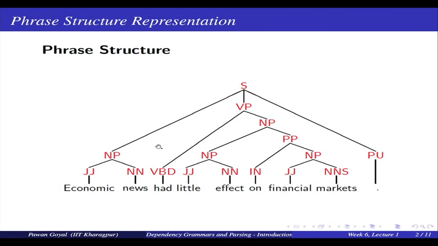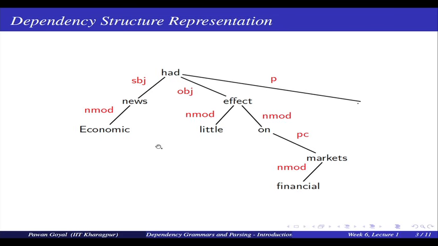Now, how is dependency structure different? For the same sentence, let us look at the dependency structure. Now, this also looks like a tree, but the nodes here are the words themselves, not the phrases, and different words have been connected by edges and they are labeled by some relation. Like had and news are connected and the relation is subject, saying that news is a subject for the verb had. Similarly, economic and news are related. Economic is a noun modifier for the word news, and so on, a lot of different words are connected in this sentence.